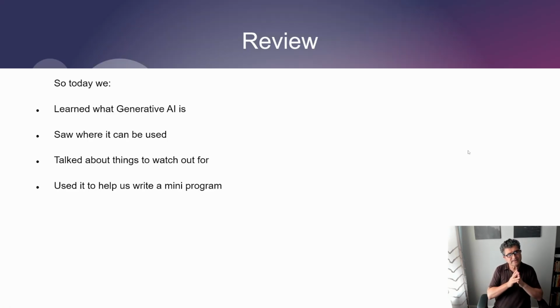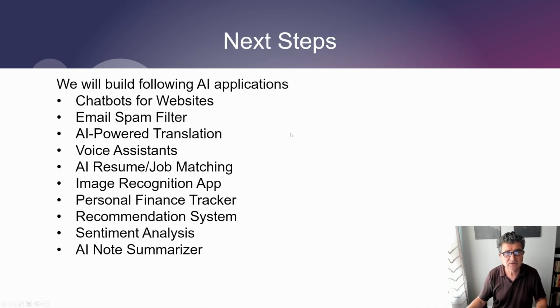So we started very simple. We learned about generative AI, checked where it could be used, and talked about the things you need to watch for. And then we also created a little mini program. What's next is amazing. We're going to build a chatbot, an email spam folder, AI-powered translation, and a voice assistant. We can create all of them.